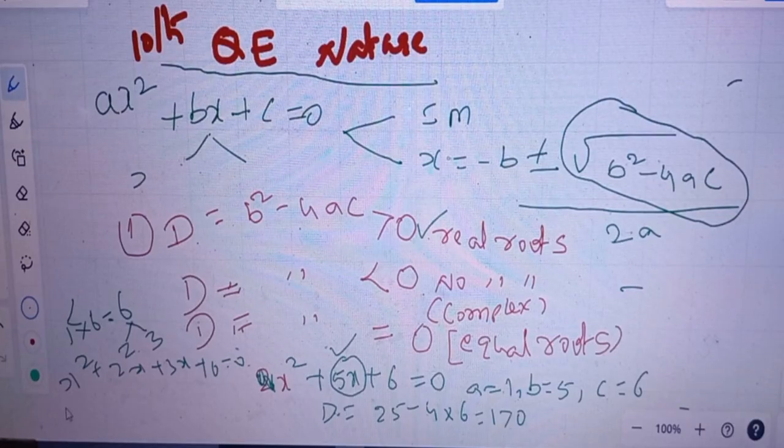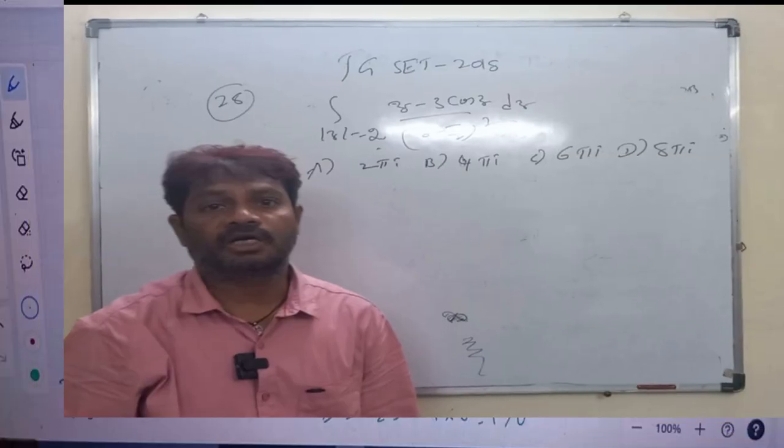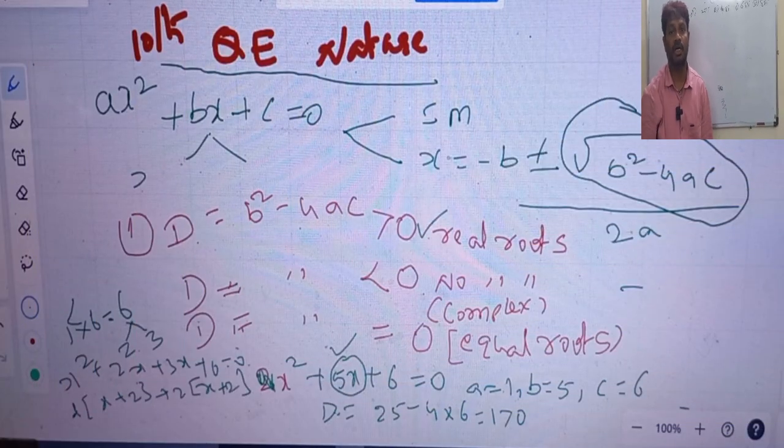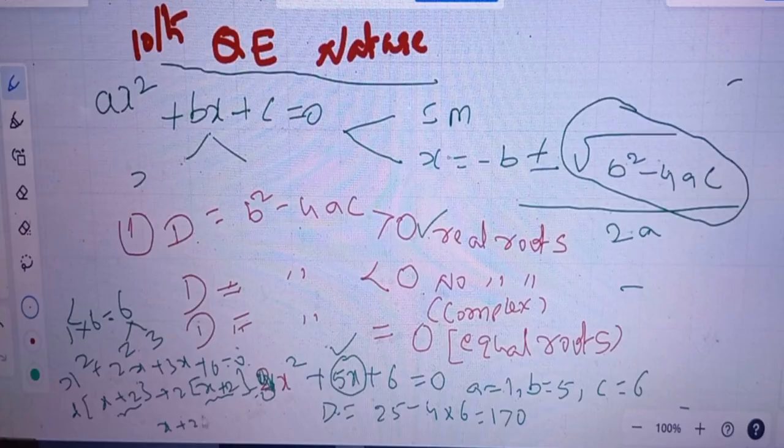Now we should take x common: x into x plus 2, and take 3 common: 3 into x plus 2, which is equal to 0. Whenever these two are equal, take x plus 2 outside, and this leaves x plus 3 equal to 0.